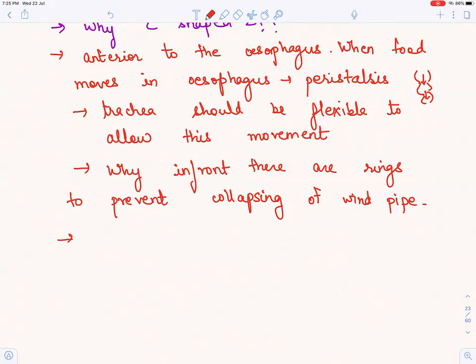If this is the trachea, and there are these C-shaped rings, these are the right and left bronchi. When we study bronchi, I'll tell you why I have drawn these two differently.